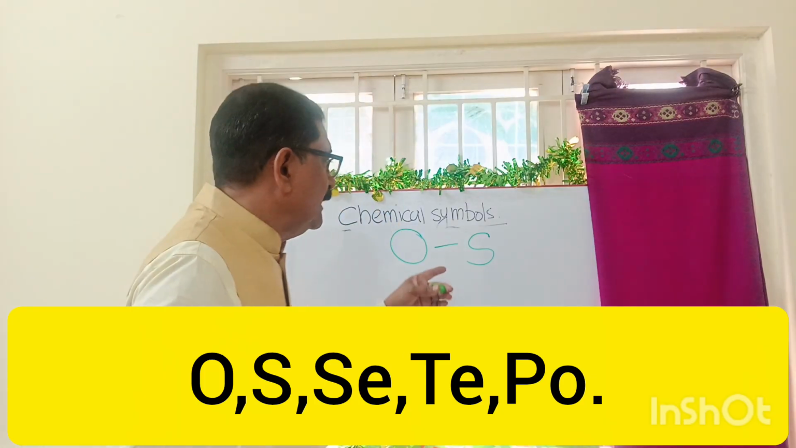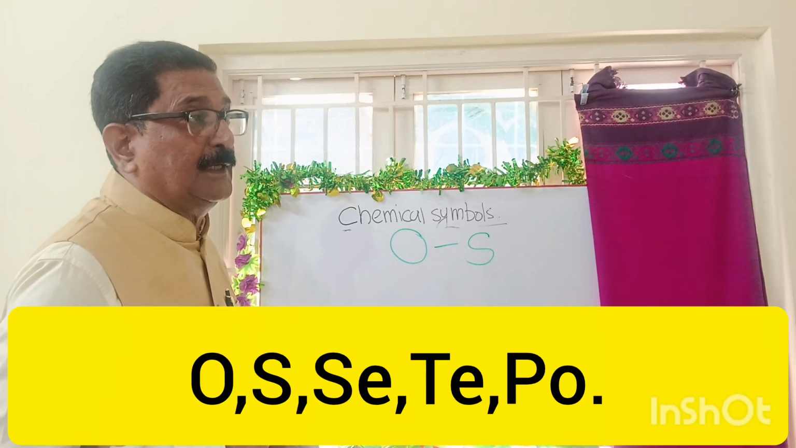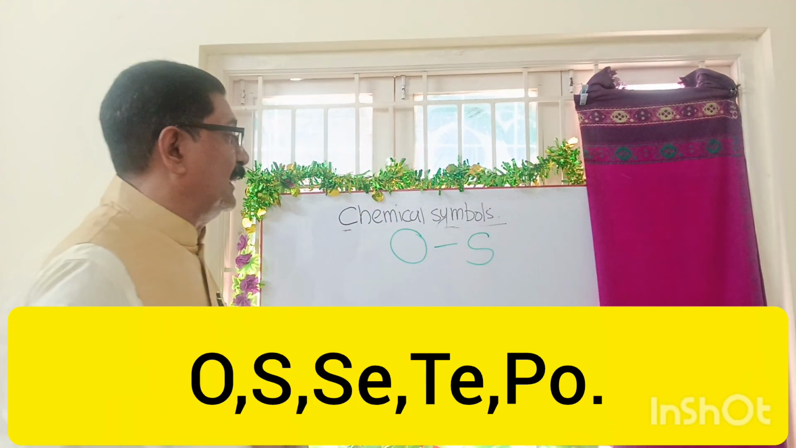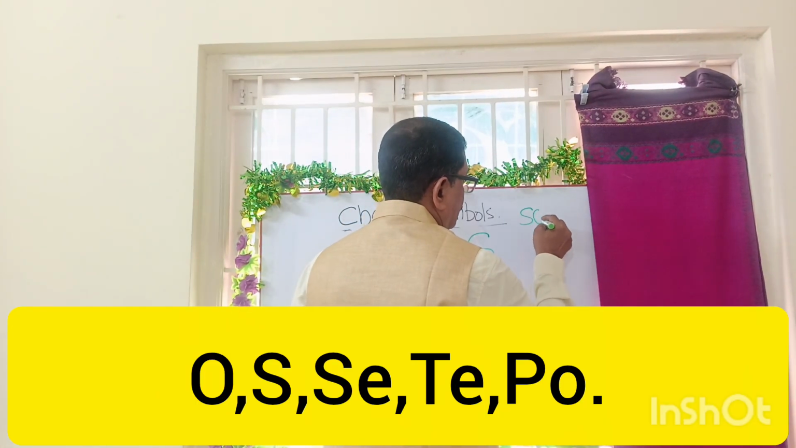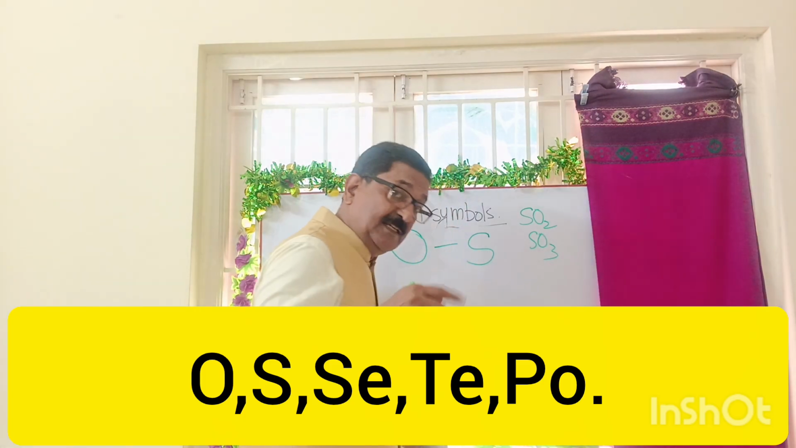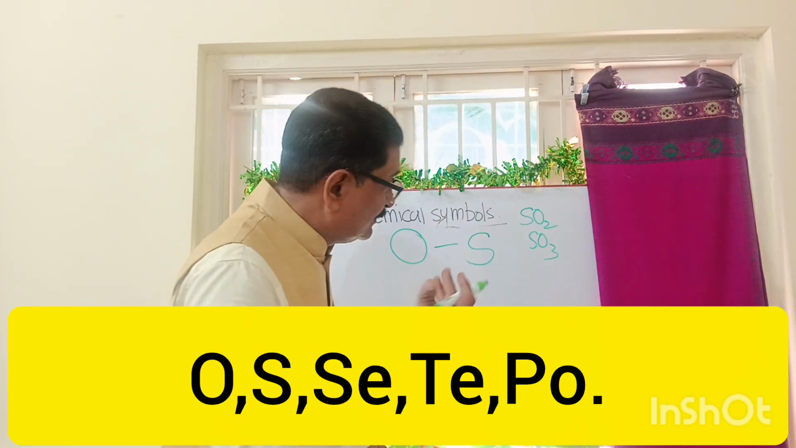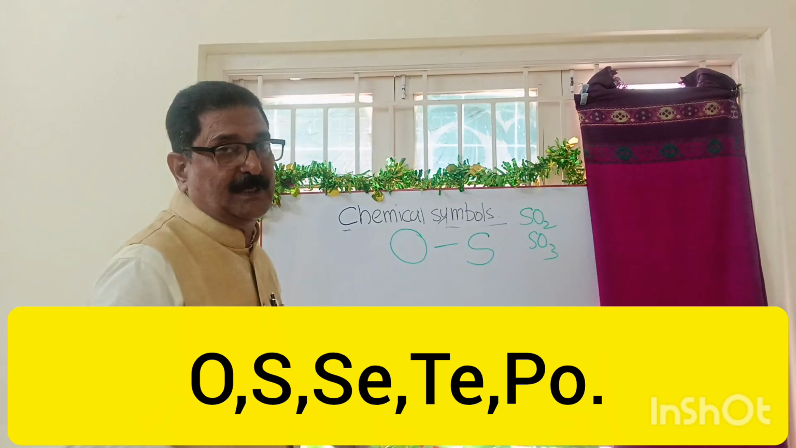Sulfuric acid, then hydrochloric acid, then nitric acid. So here sulfur is very important and oxygen is very important, and the combination of sulfur and oxygen will give sulfur dioxide and sulfur trioxide. These things we will be learning later. Okay, I am just mentioning and going by the importance to tell you the importance.